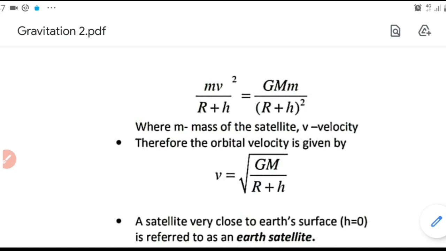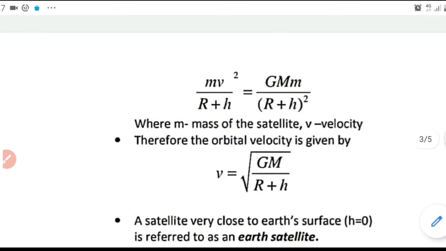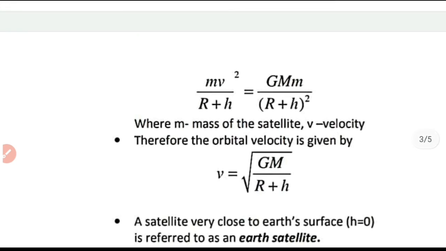From the center to that position, the distance becomes r plus h. So mv square by r plus h is equal to GMm by r plus h whole square. That is the gravitational force. Capital M stands for the mass of Earth and small m stands for the mass of the satellite.